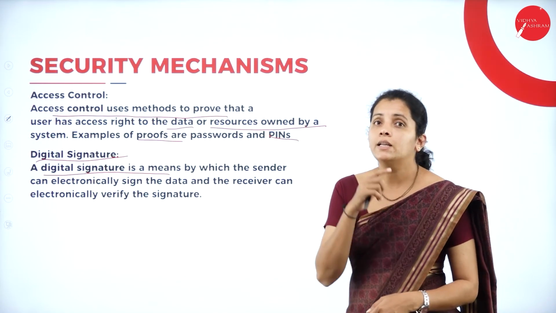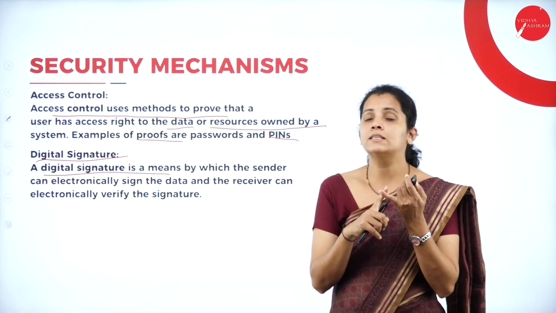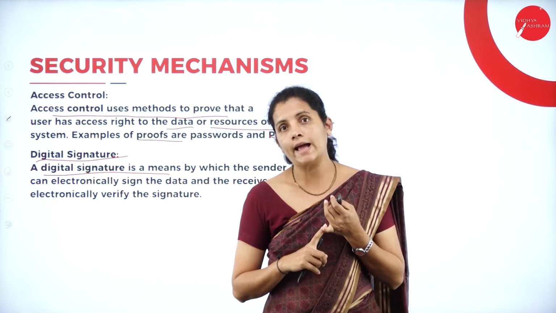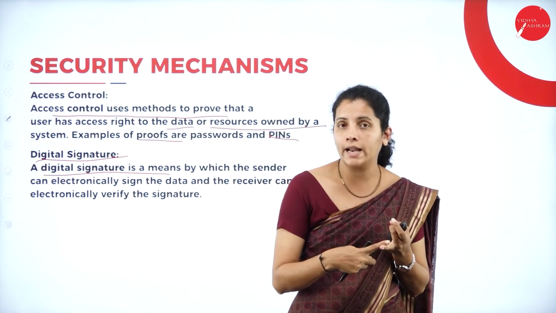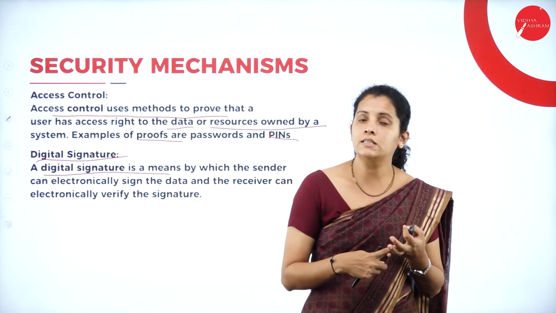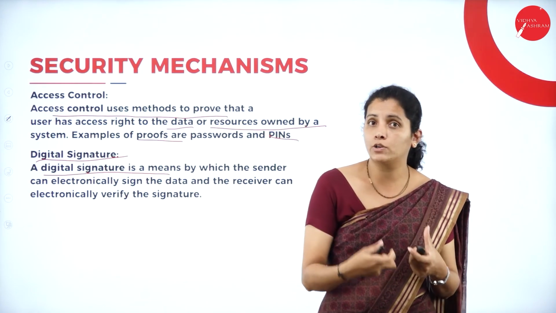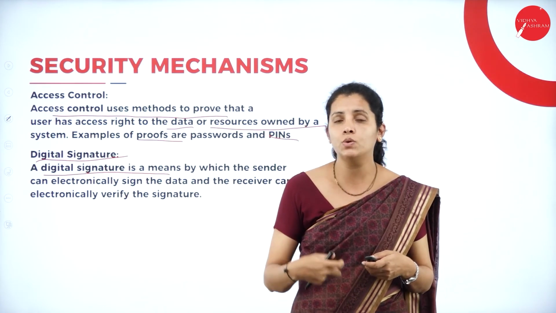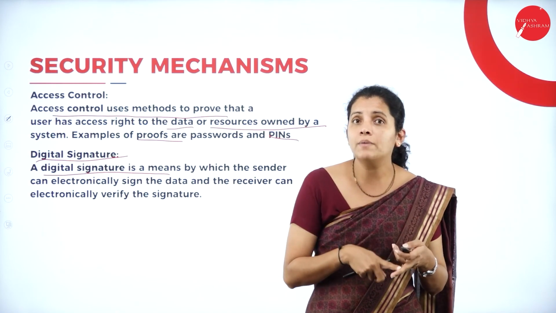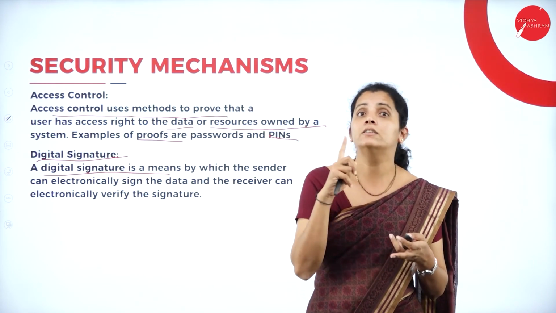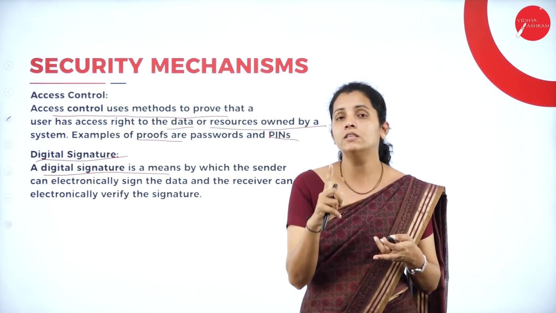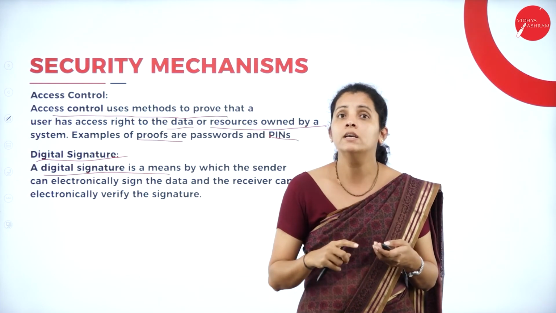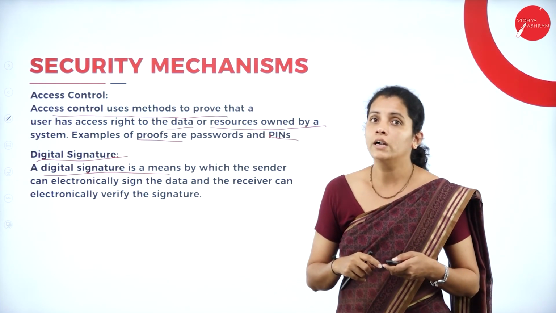Dear student, in my today's session, we discussed what is an active attack and what is a passive attack. Along with that, we discussed the different types of active attack as well as passive attack. At the same time, we discussed the 8 different security mechanisms used to provide security for your data.